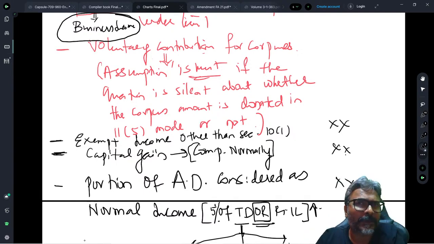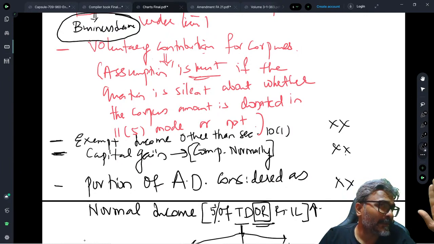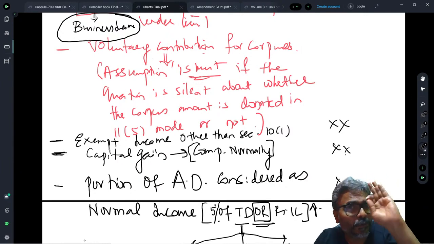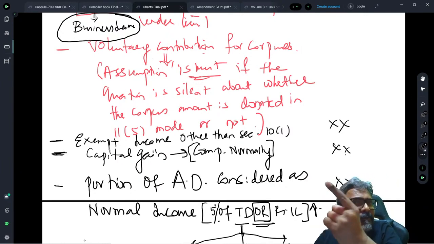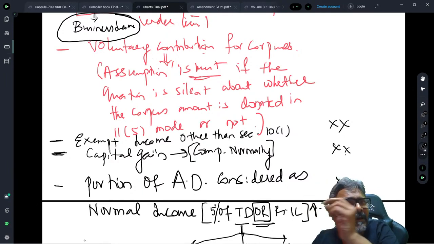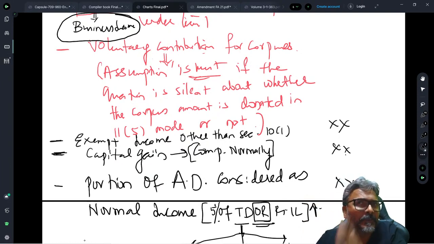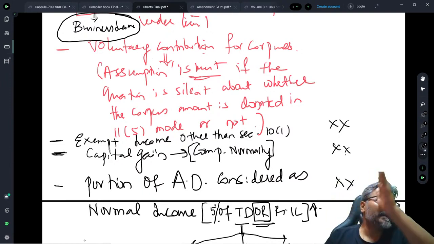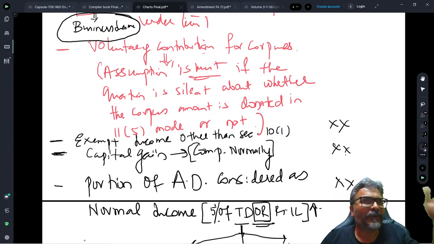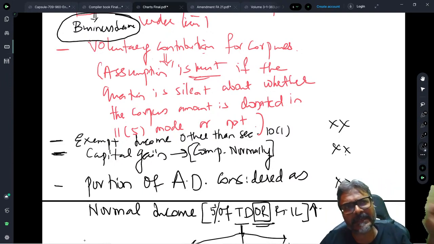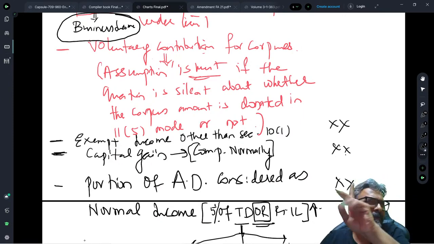those amounts will be eligible for exemption only if they are applied towards the charitable religious purpose in India. Again, I am repeating this point. If there is an exempt income other than the exemption of 10(1), then those particular exempt incomes will be eligible for exemption only if they are applied towards charitable religious purpose in India. Which means that the exemption of section 11 overrides the exemption of section 10 for all the cases except one. And what is that exception? 10(1) exemption.